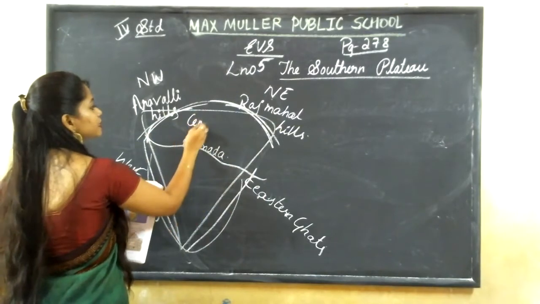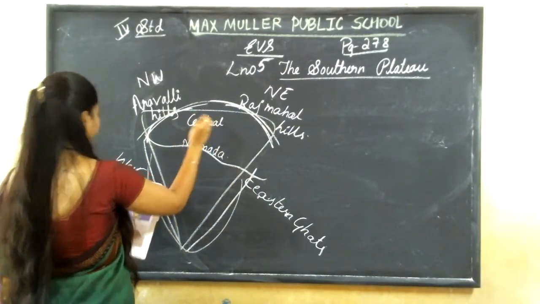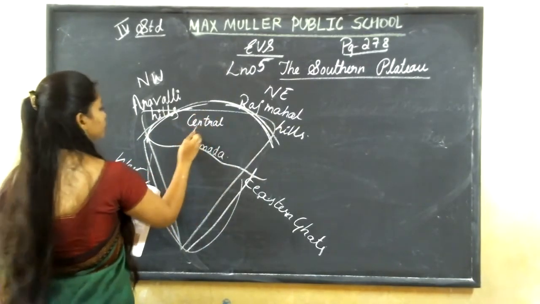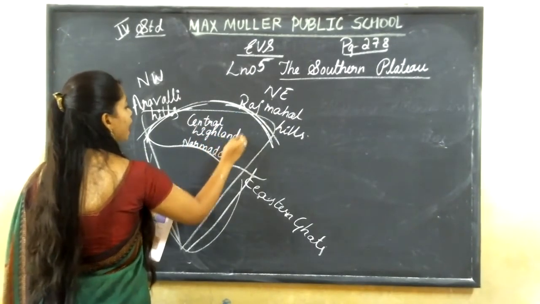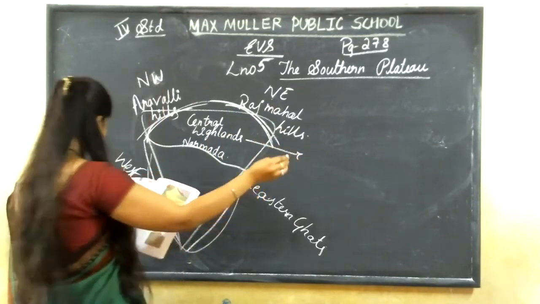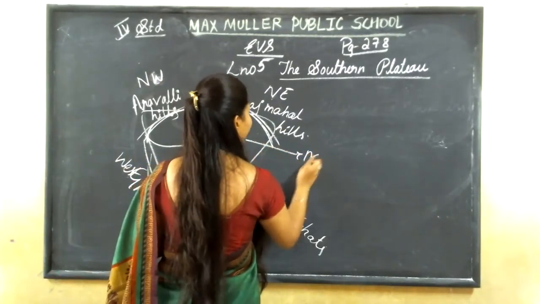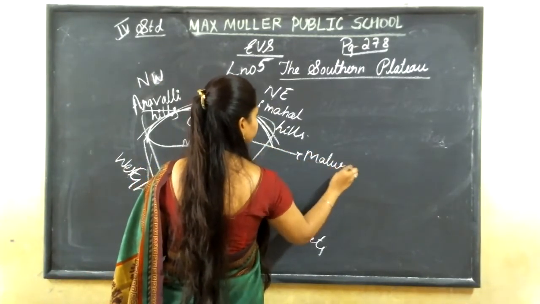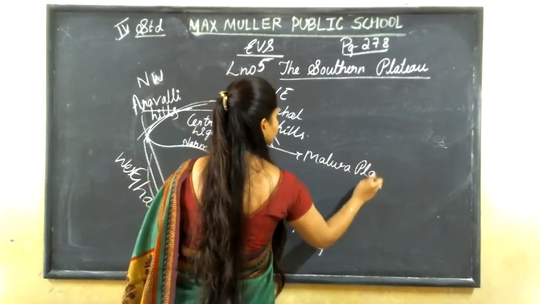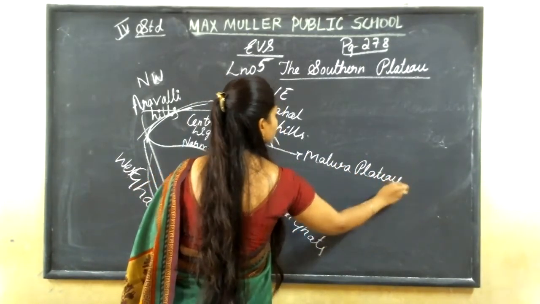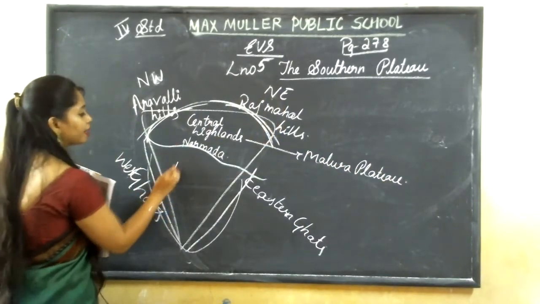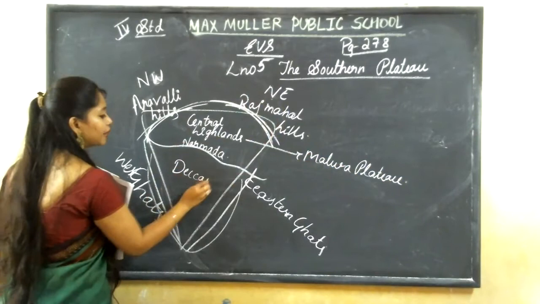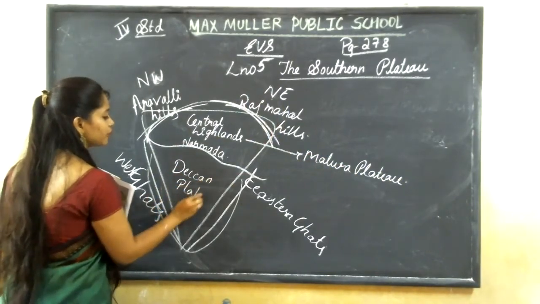This is Central Highlands. It is also called Malwa Plateau. And this part is the Deccan Plateau. Understood?